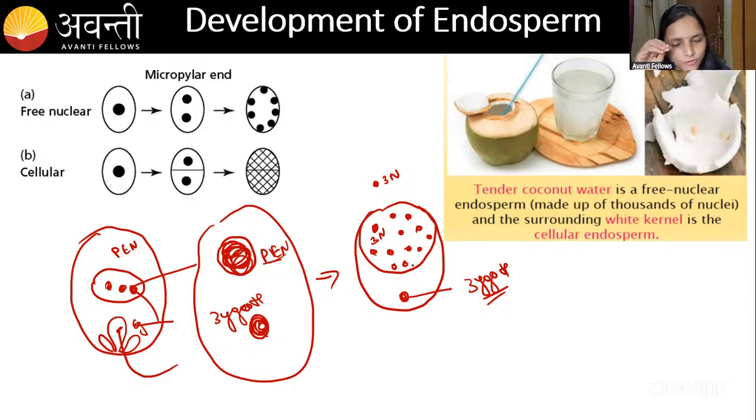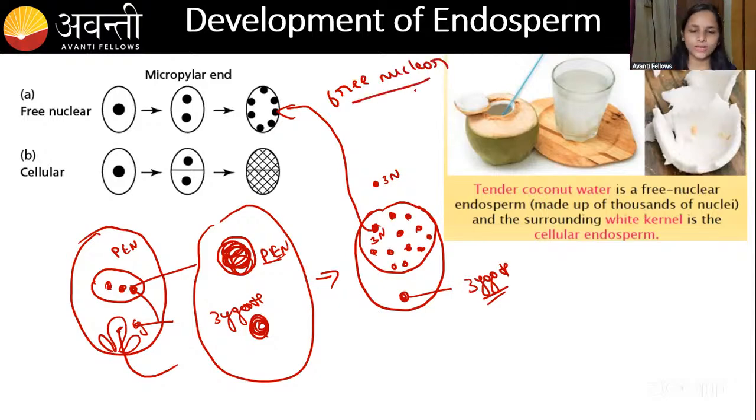Before forming the cell wall, you can see only the nucleus is divided, right? Only the nucleus is divided. This is called free nuclear. Where can you see free nuclear? In the coconut water.